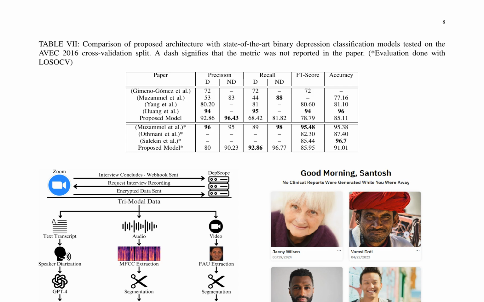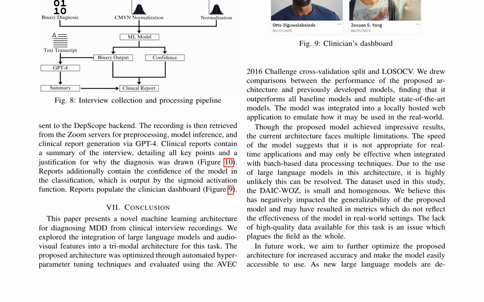The proposed model architecture consists of 7 steps, including extracting higher-level features from MFCCs using BiLSTM, dropout, and batch normalization layers, processing FAU data, and integrating the outputs with the large language model binary output. The final model is evaluated using leave one subject out cross-validation, achieving accuracies of 92.9% and 90.2% for the depressed and non-depressed classes, respectively. The model outperforms baseline and state-of-the-art models and is integrated into a locally hosted web application,